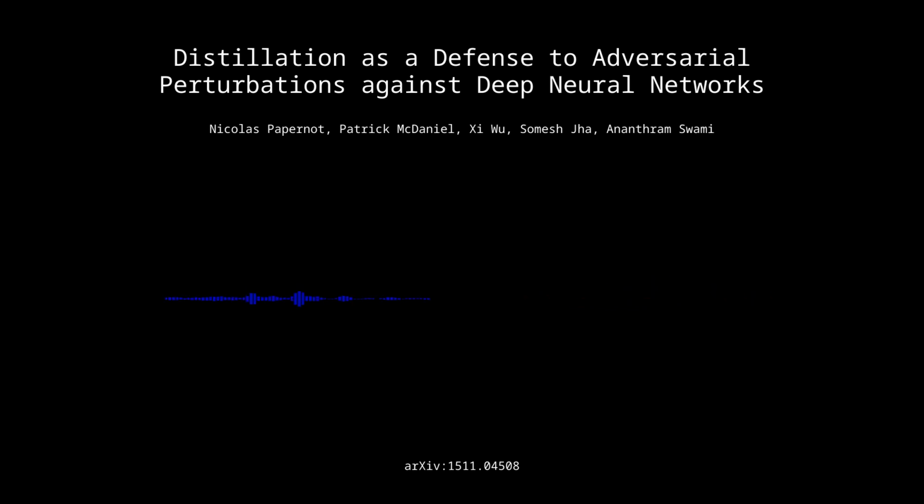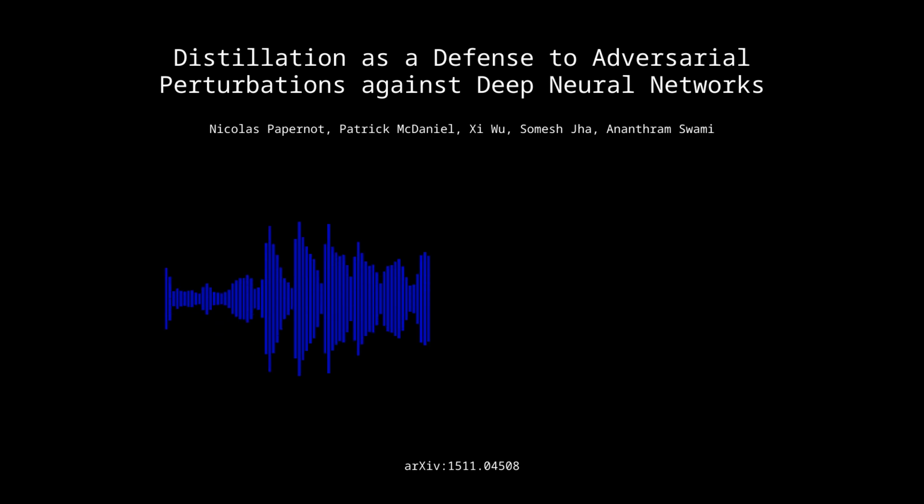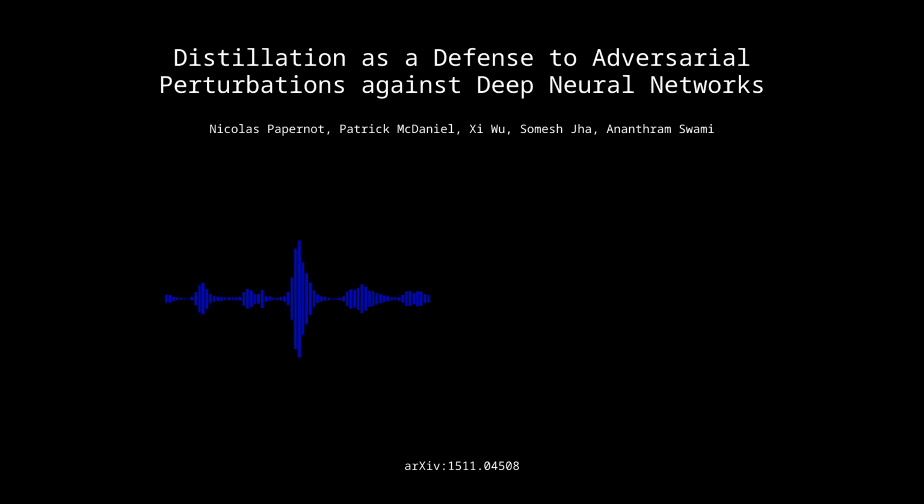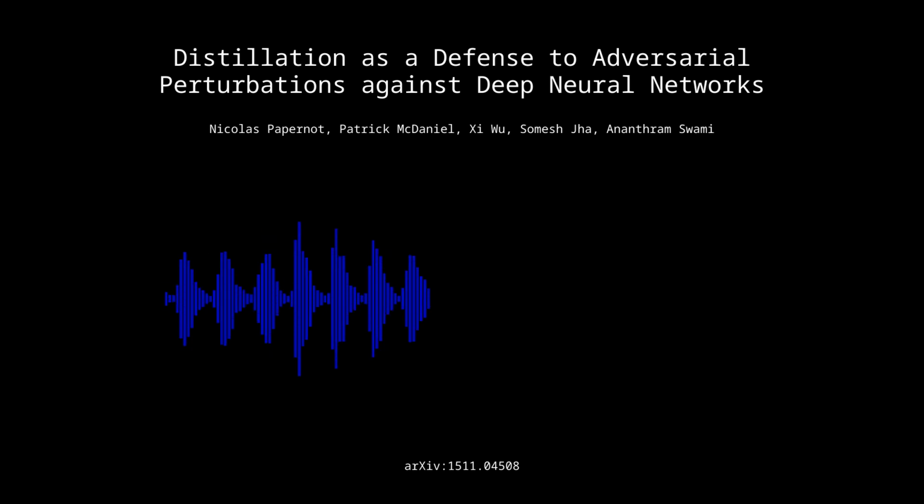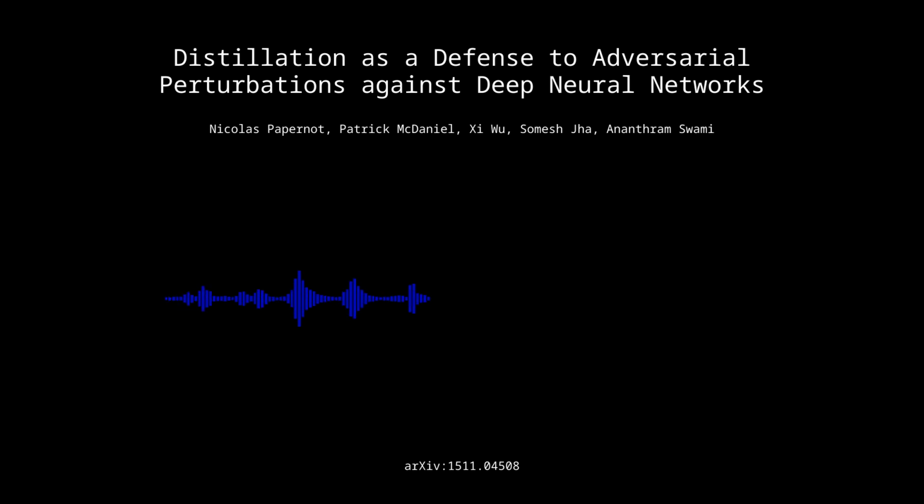So this is a very challenging type of attack to defend against, which makes it a good test for their defense mechanism. Makes sense. So they've got their datasets, their DNN architectures, their adversarial crafting method, and they've trained models both with and without defensive distillation. So now they're ready to see how it all performs in practice. Yeah, this is where it gets really interesting. Right, this is the moment of truth. How effective is this defense against these carefully crafted adversarial attacks? What did the results show? Well, the results are pretty remarkable, actually. And that's where we'll pick things up in part 2 of this deep dive.